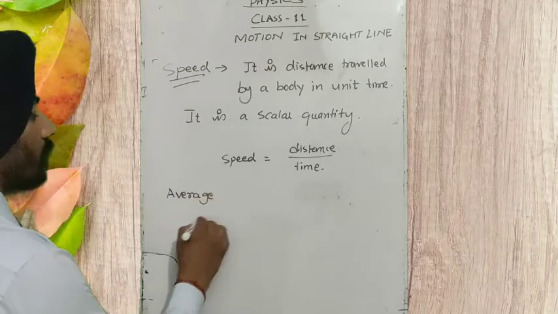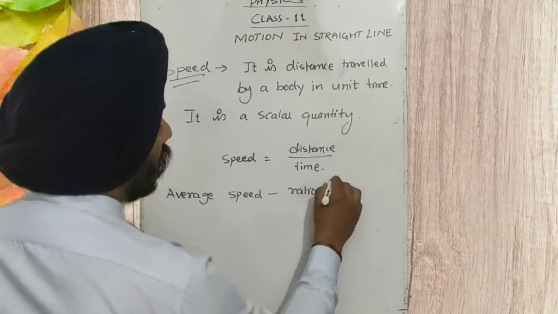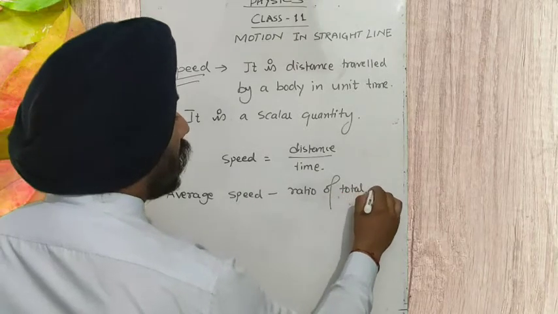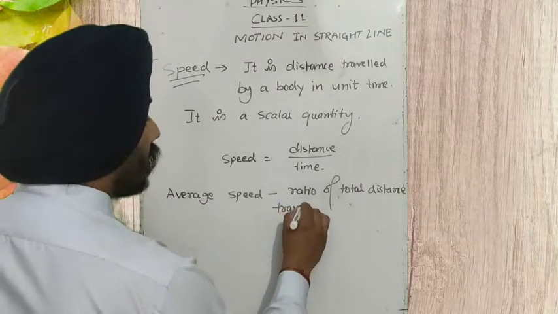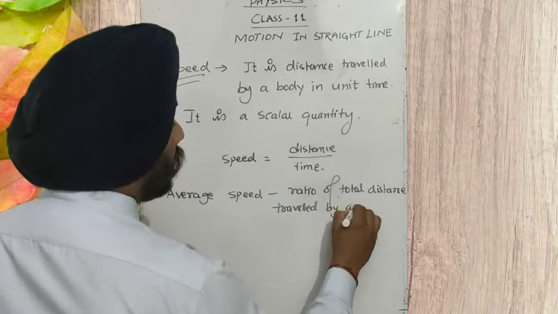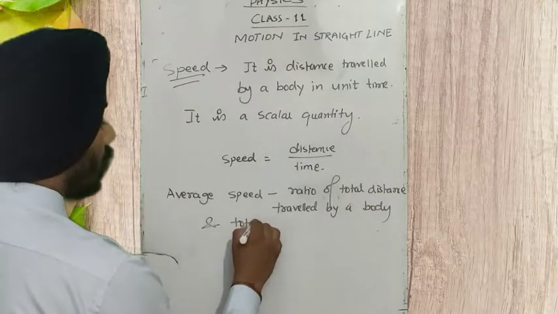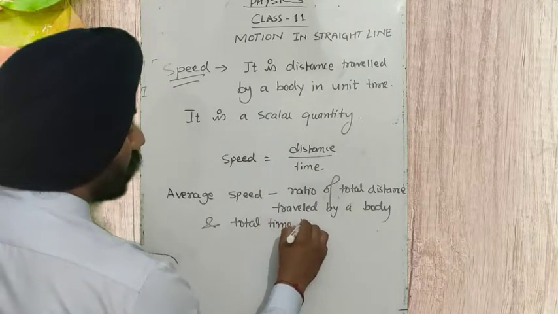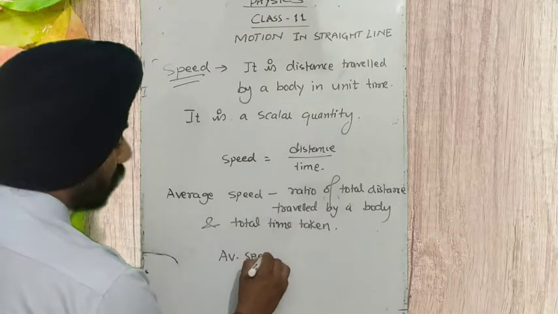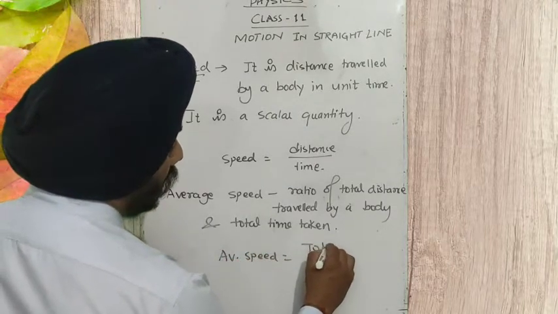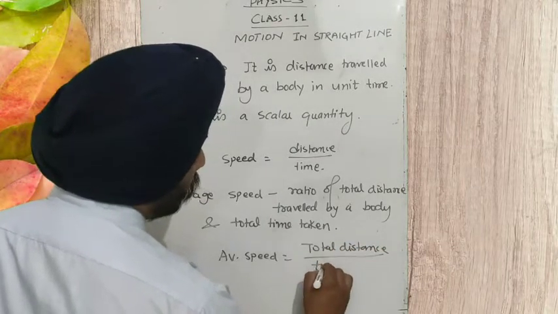Average speed is the ratio of total distance traveled by a body and total time taken. Okay, so average speed is equal to total distance upon total time.